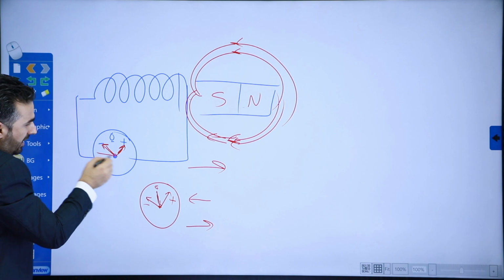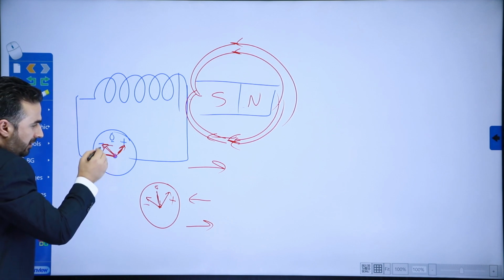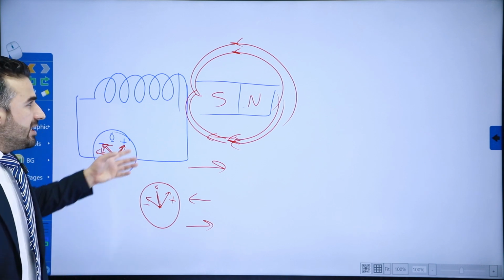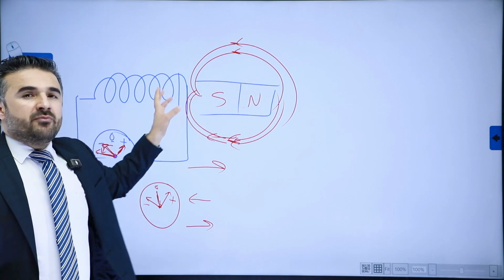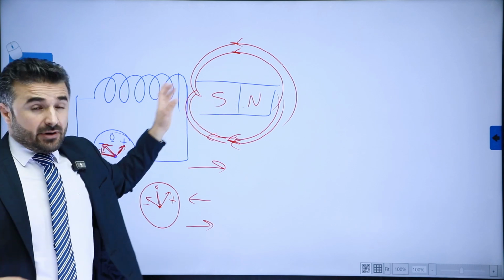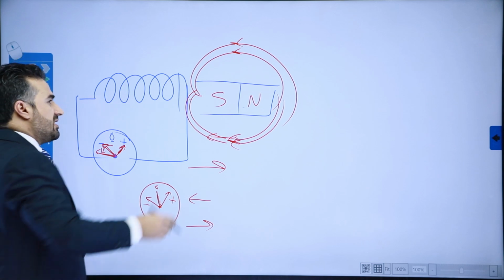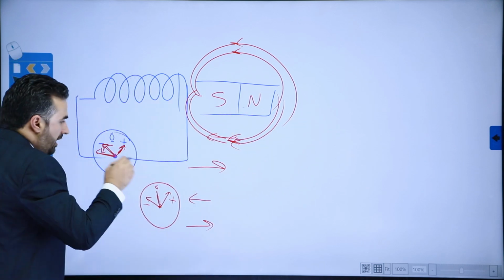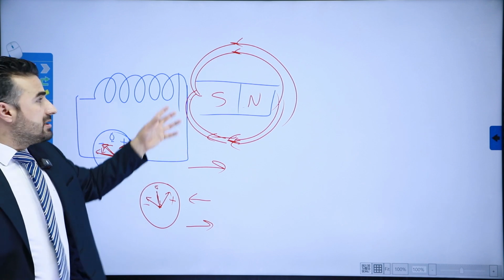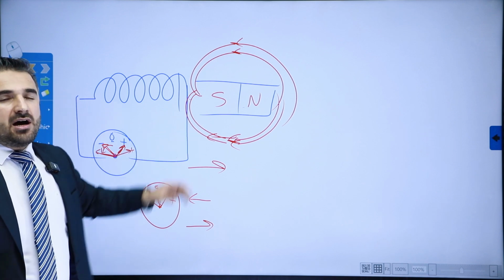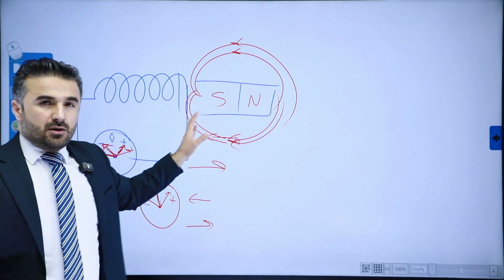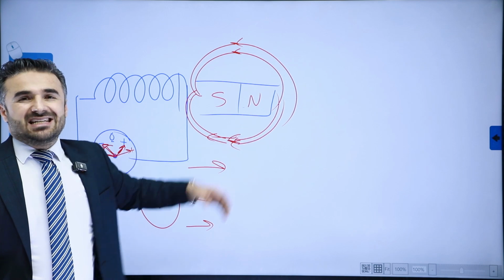Sticking with the south and north sides here, if we move the magnet faster into the coil, you'll see that the galvanometer needle deflects more, which indicates that the faster the movement, the more current will be induced. It is the same if you move it away faster: it will deflect higher, indicating that the induced electromotive force is higher compared to when we moved the magnet slower into and out of the coil.